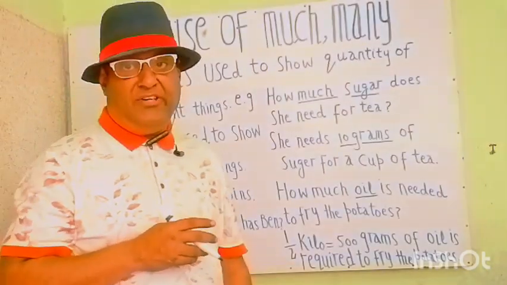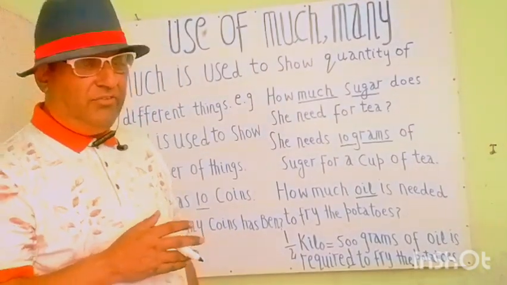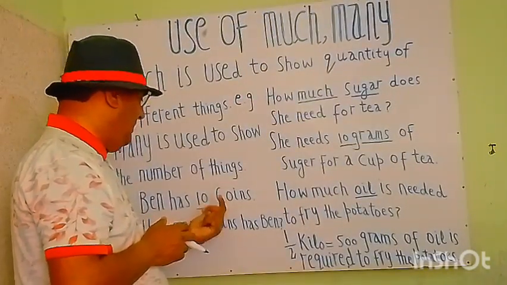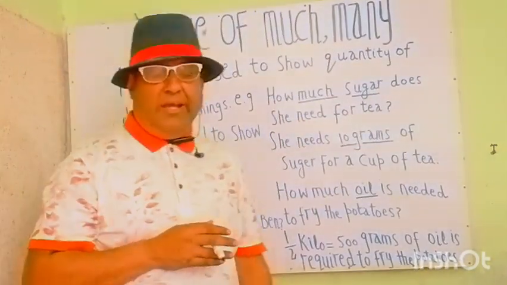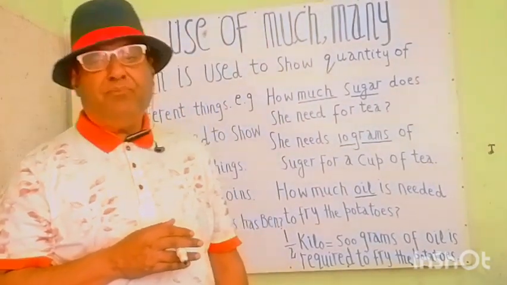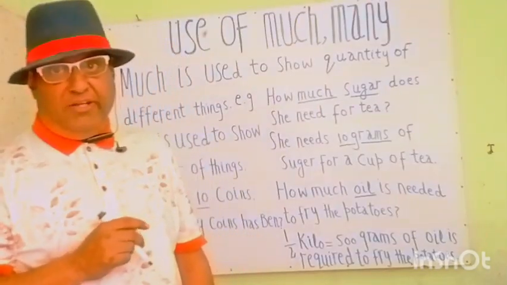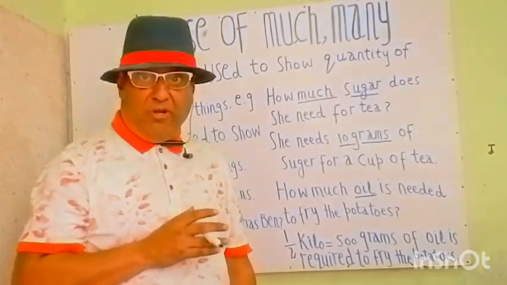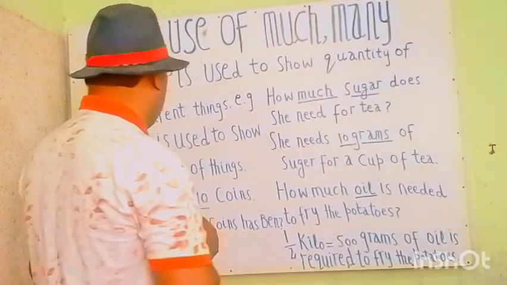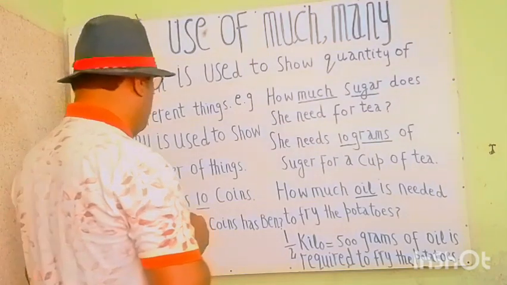So many is an adjective of number. It shows the number. Number means the amount that can be counted. So many is used to show the number of things.